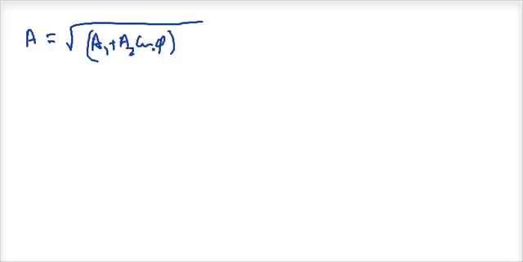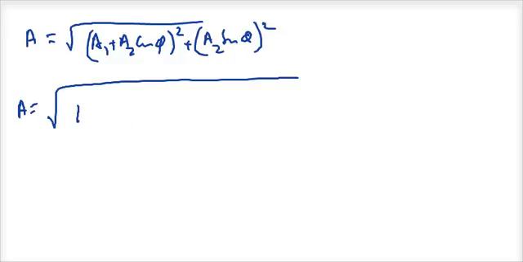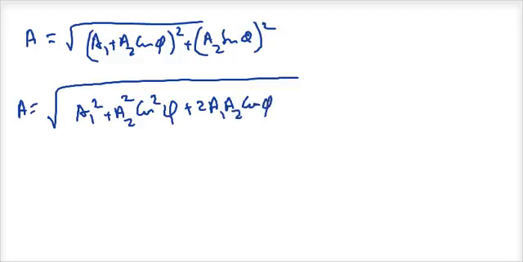So I have A is equal to root over of a1 plus a2 cos phi the whole square plus a2 sine phi the whole square. So that will become A equal to root over of a1 square plus a2 square cos square phi plus 2a1 a2 cos phi plus a2 square sine square phi.